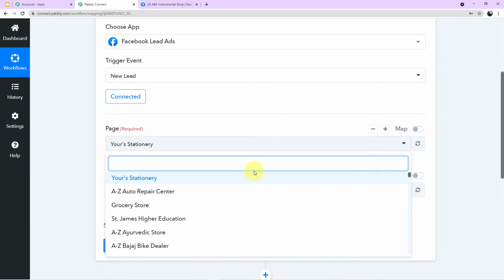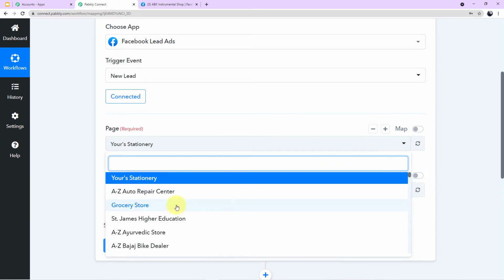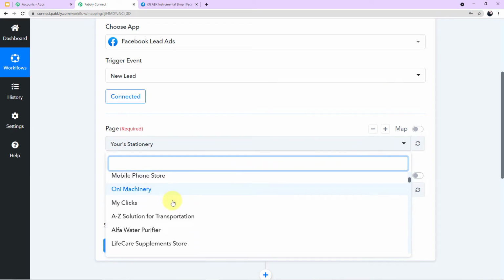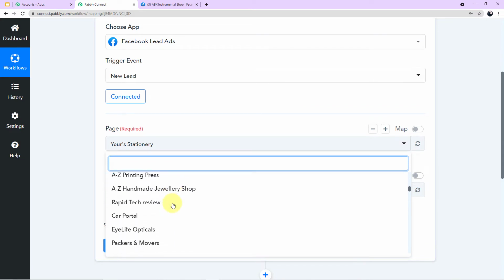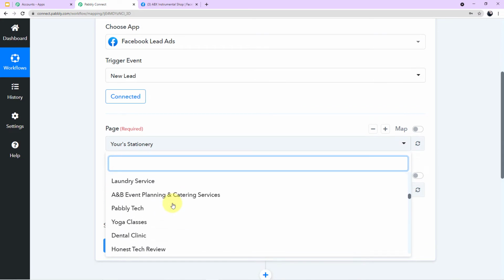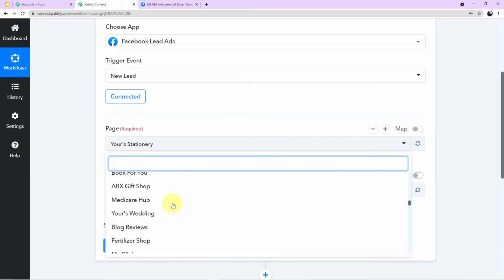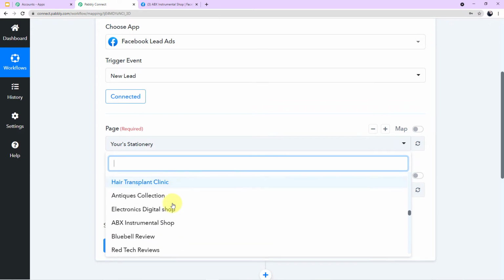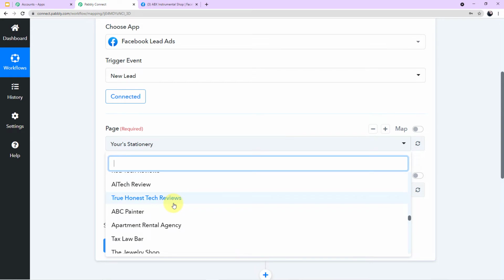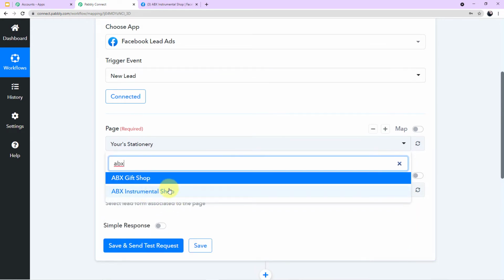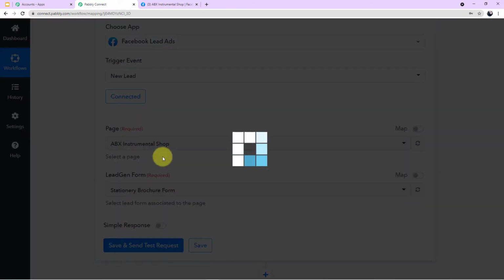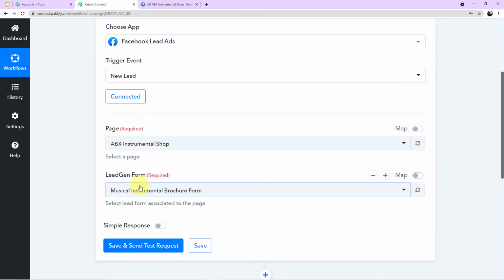Here, click on the arrow, and you can see all of the pages which I have shown you in my Facebook account can be seen here in the scroll down. So simply I'll search for the page and I'll map the page. Let me type the page. So this is the page I have shown you, ABX Instrumental Shop, and automatically the form which is integrated with this page will appear here.